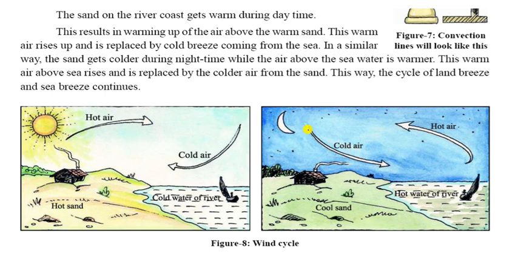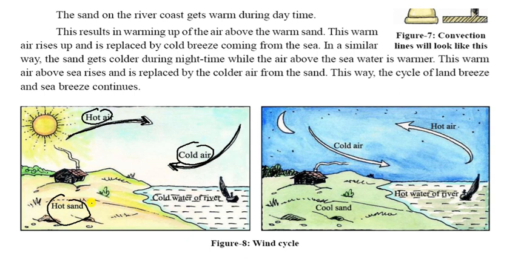An example of this is given. This is your hot sands, and this is the cold water of rivers or ocean. In the day, the sands are heated more, and the water side is the cold area. So hot air is going to that side, as shown in the figure, and the cold air is going downwards that side. That one is cold air, and that one is hot air. So this is a cyclic process, always going this way.